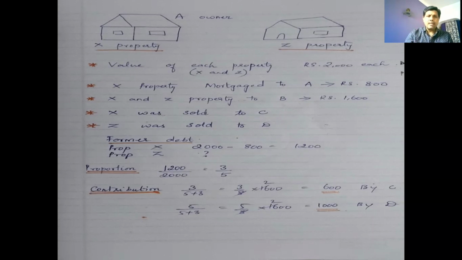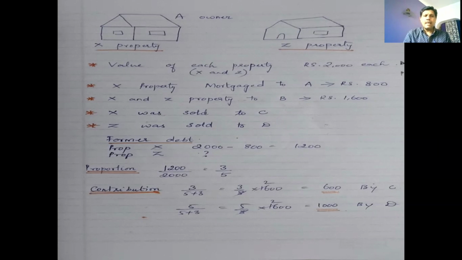Take it for granted that it belongs to C. It belongs to somebody, XYZ is the owner of the property, and X property is mortgaged to A for 800 rupees.